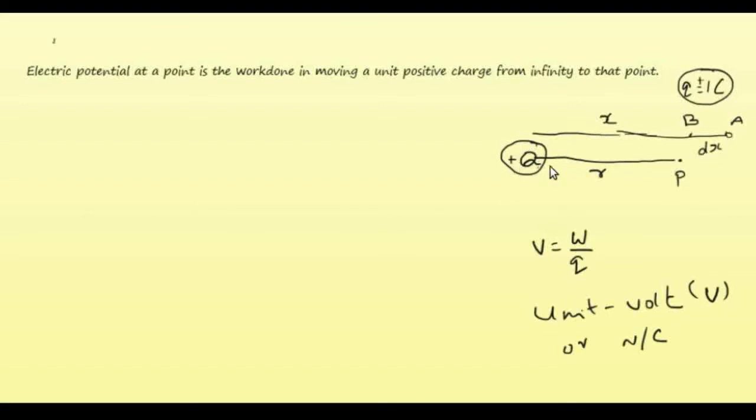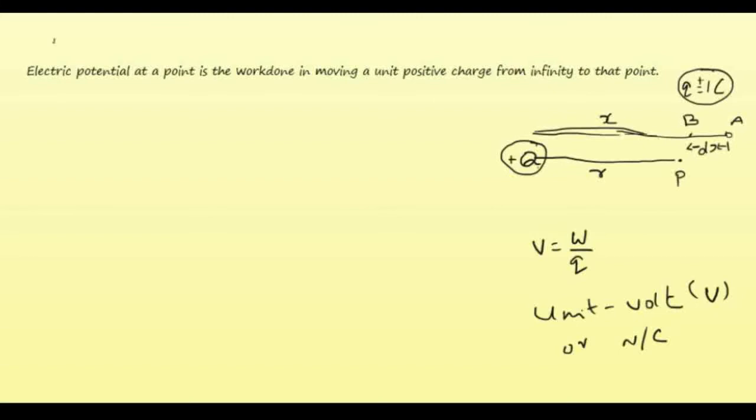With respect to the charge q, initially the charge is at infinity. Then finally the charge is at a distance r. So for the distance dx, what is the work done?